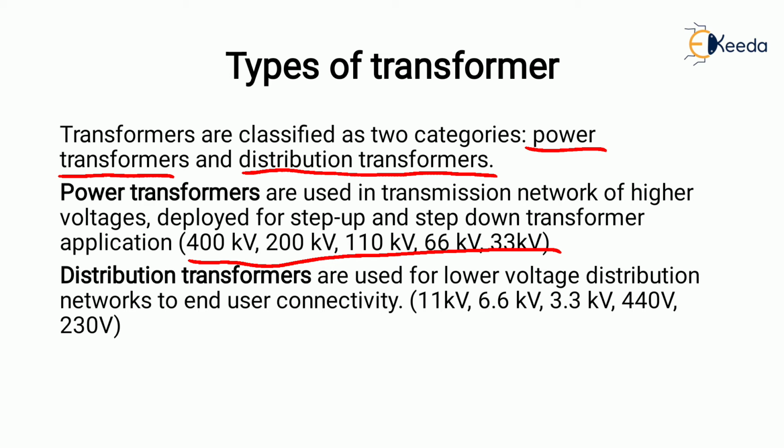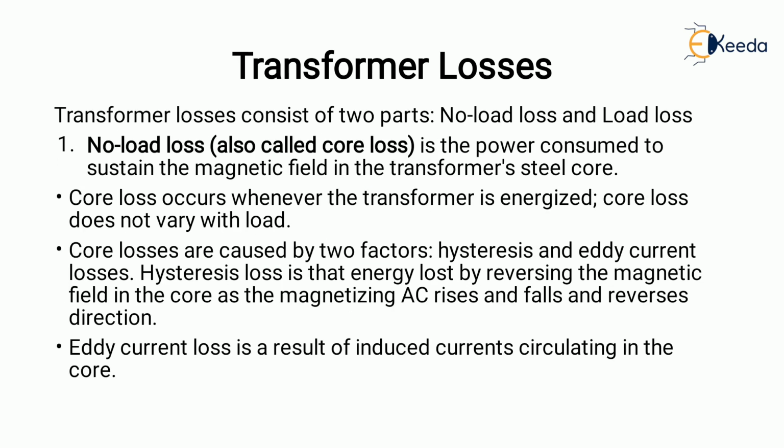Next is the distribution transformer. Distribution transformers are used in the lower voltage distribution network to the end users, and they are available in the range of 11 kV, 6.6 kV, 3.3 kV, 440 volt, 230 volt. They can either step up or step down the voltage. So these are the types of transformer.